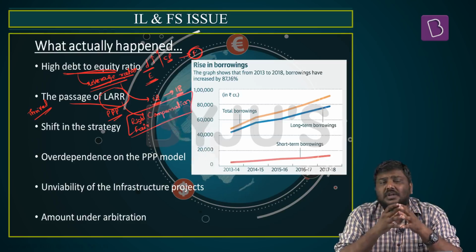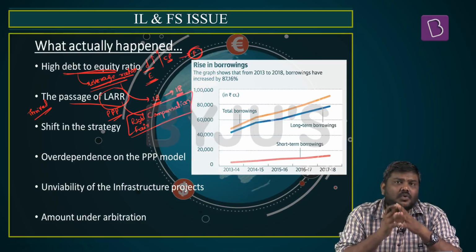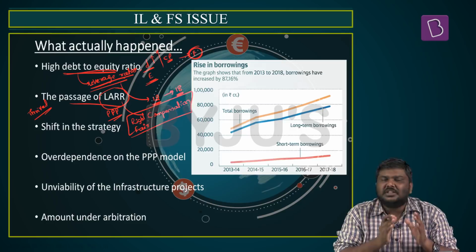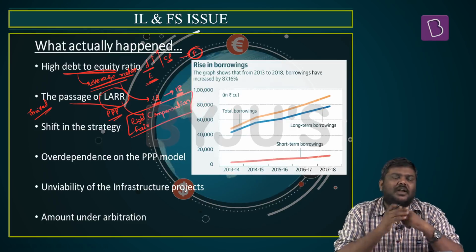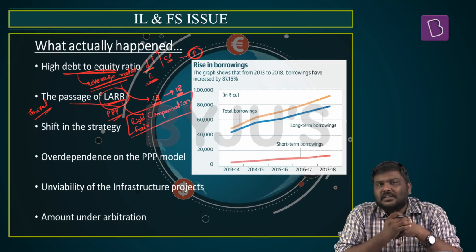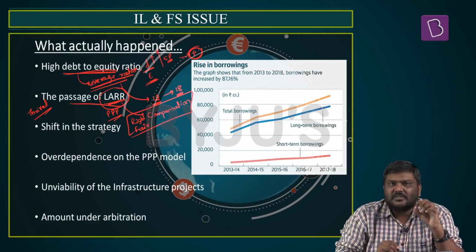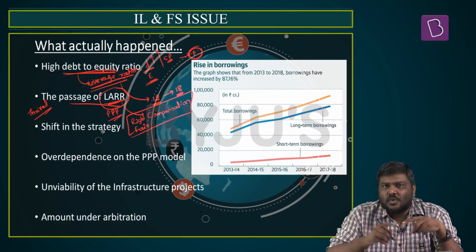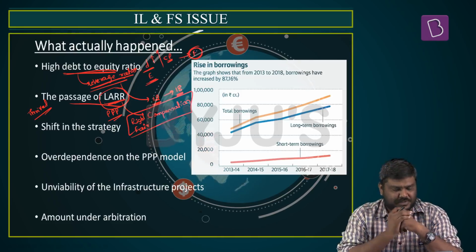How much compensation? More than 17,000 crore rupees worth of compensation was paid by this company for having acquired land. And in the recently published annual report of this company, they have cited LARR as one of the major culprits which led to overshooting of the cost of the projects.